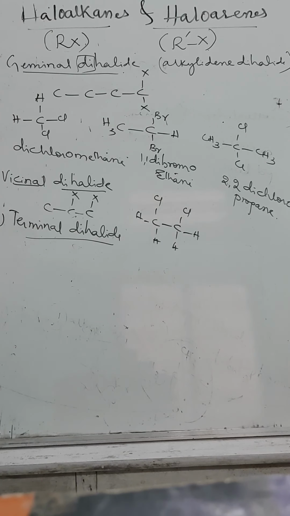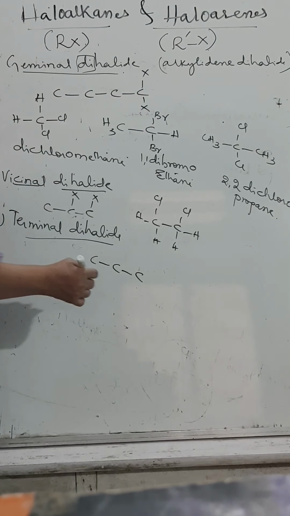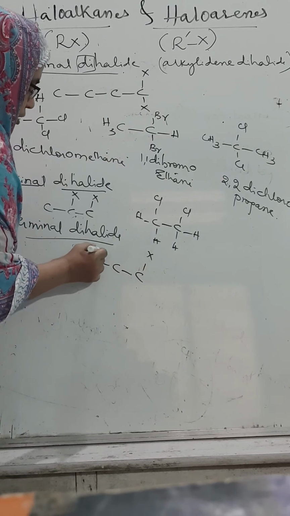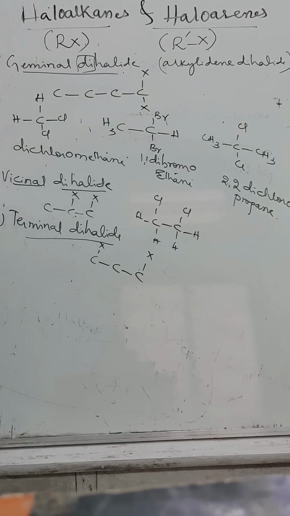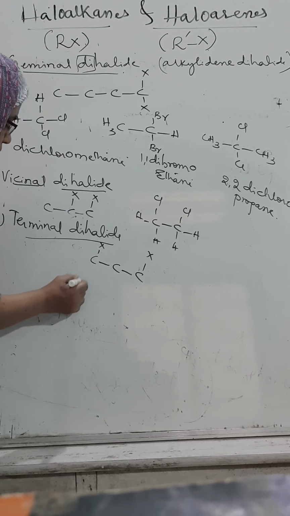Terminal dihalide means what? Extremely right and left, two halide groups will be present. If it is a chain of 3 carbon atoms like this, with a halide group linked to this and linked to this, they are called terminal. Two halide groups linked to terminal carbon atoms are called terminal dihalide. Let us move to the example.